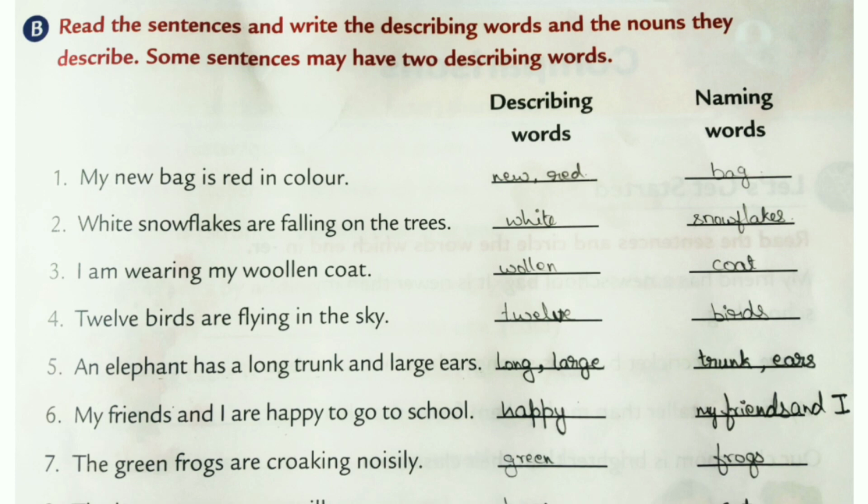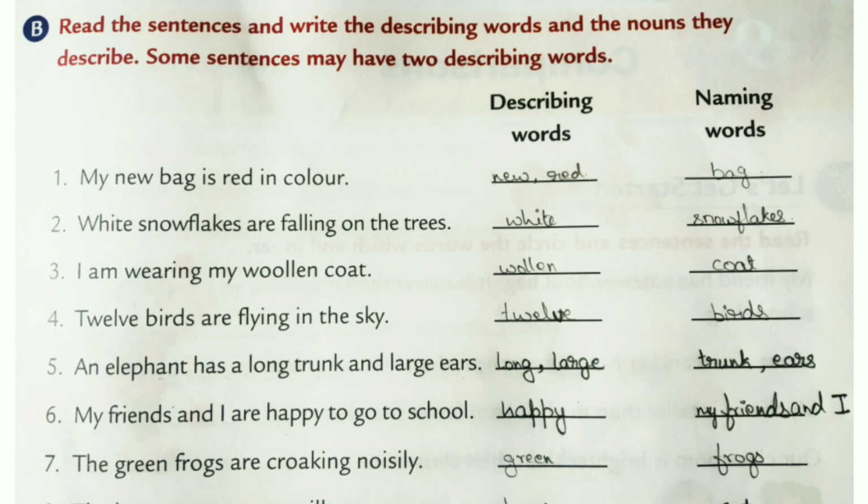Understood, children? That is trunk, T-R-U-N-K. Trunk and ears are the naming words. And how is the trunk? It is long. So long is the describing word for trunk. And ears, how are the ears? Large. So large is the describing word for ears. Understood, children? So the describing words are long and large, and the naming words are trunk and ears.